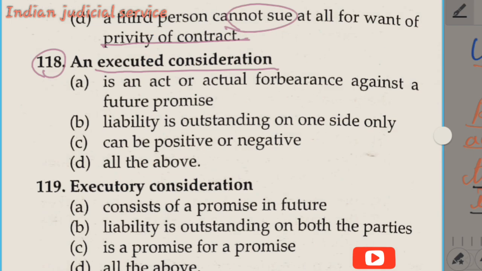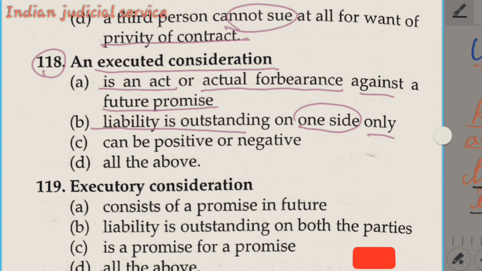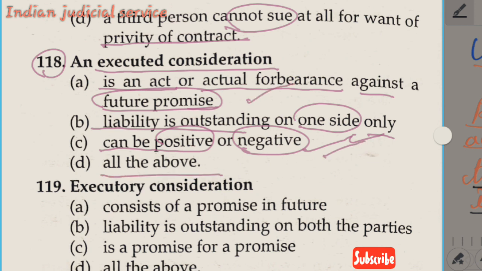Now come to our question. Option A is an act or forbearance against a future promise. Option B, liability is outstanding on one side only. The important point here is future promise. Option C, can be positive or negative. And option D, all of the above. So all these conditions are in executed consideration, and our answer is option D.